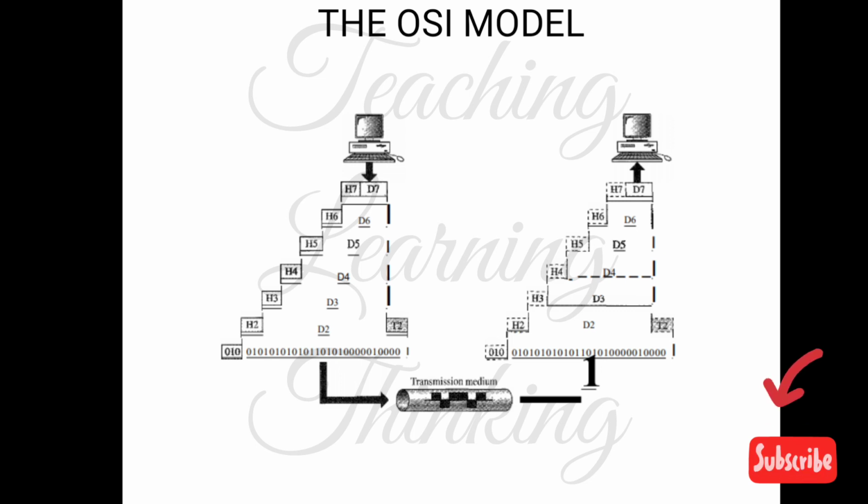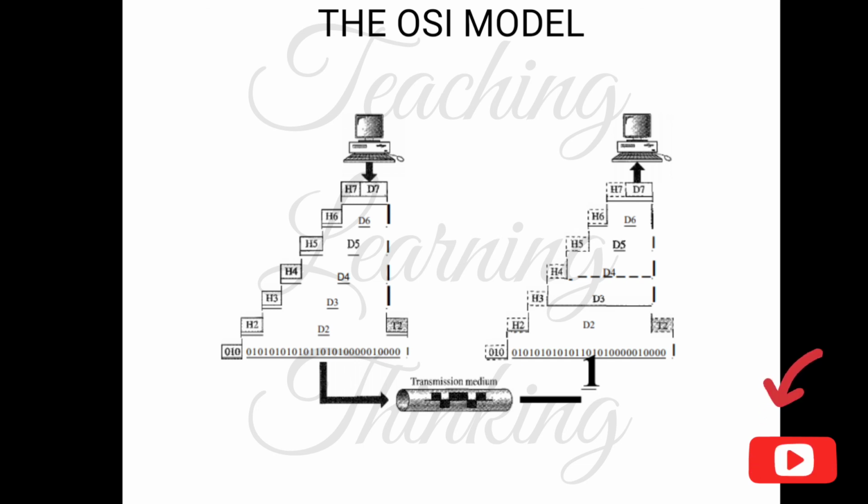Going upward to the data link layer, the header and trailer are removed, and going further upward the headers are removed respectively, removing all the data that was added by each layer on the sender side.